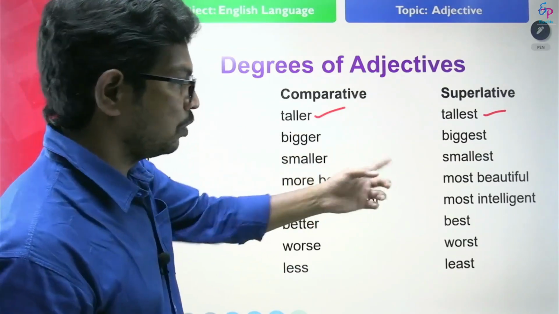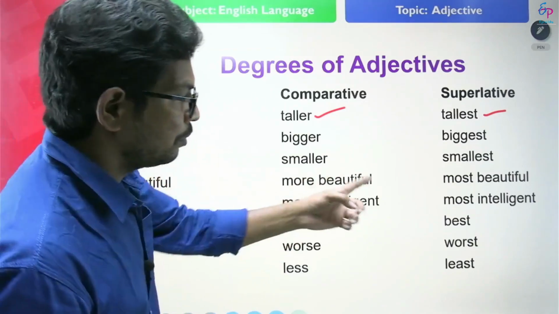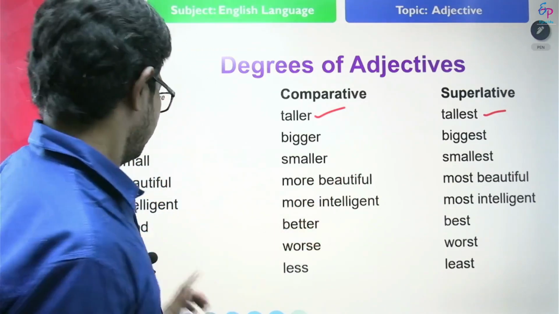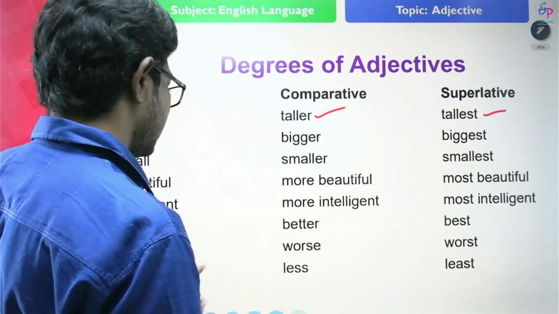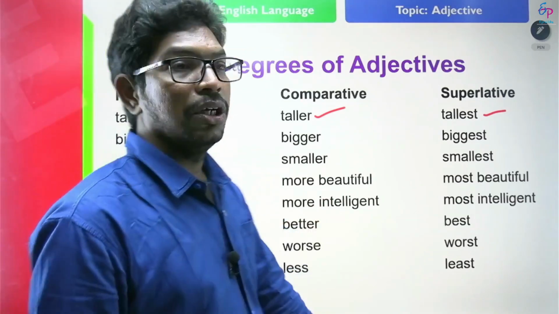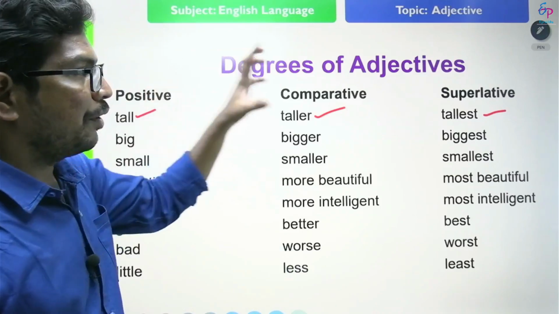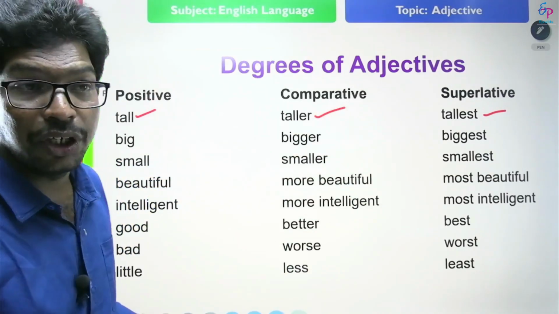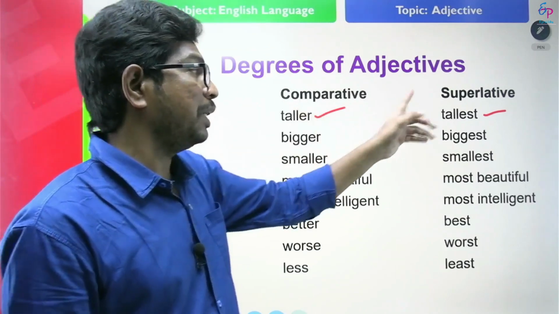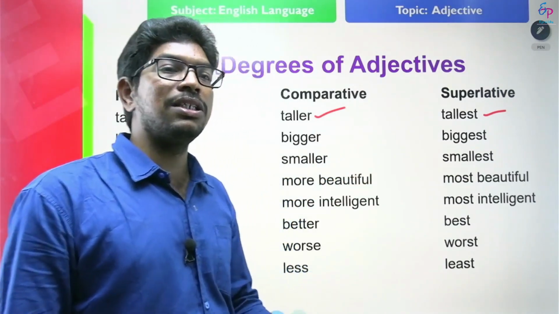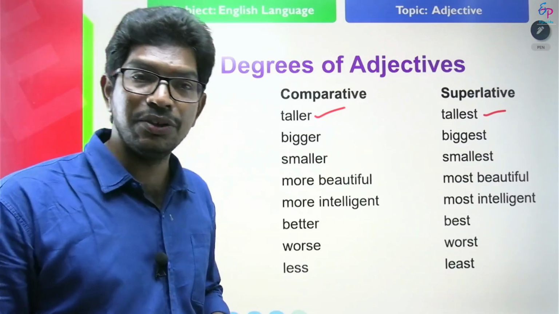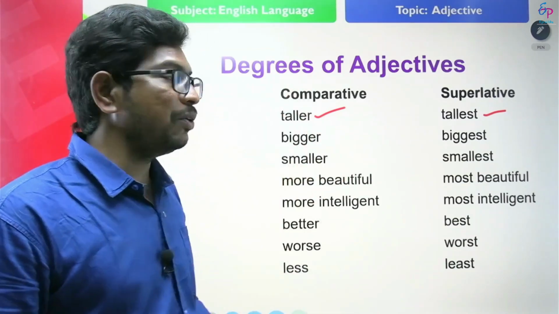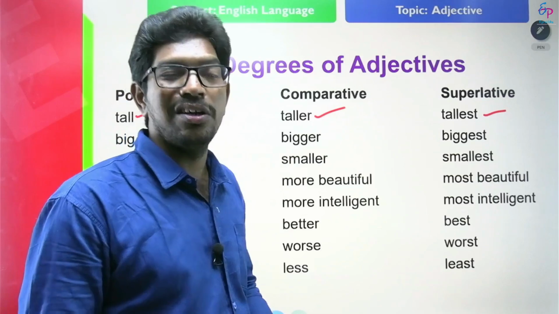Beautiful, more beautiful, most beautiful. Intelligent, more intelligent, most intelligent. Good, better, best. Bad, worse, worst. Little, less, least. So these are the three degrees of adjectives. What are they? Positive, comparative, and superlative. Now let us discuss where positive degree is used, where comparative degree is used, and where superlative degree is used.